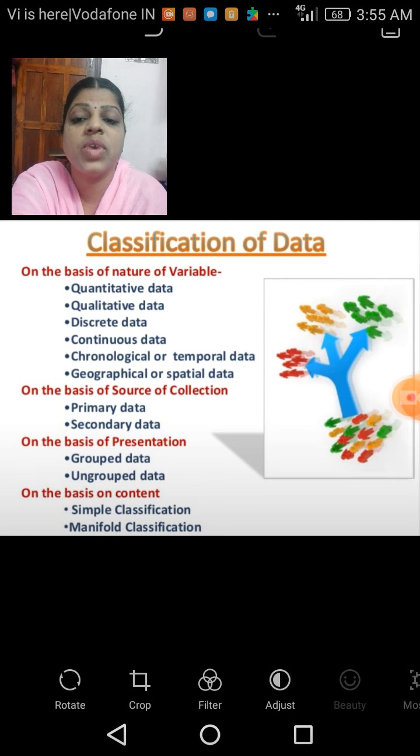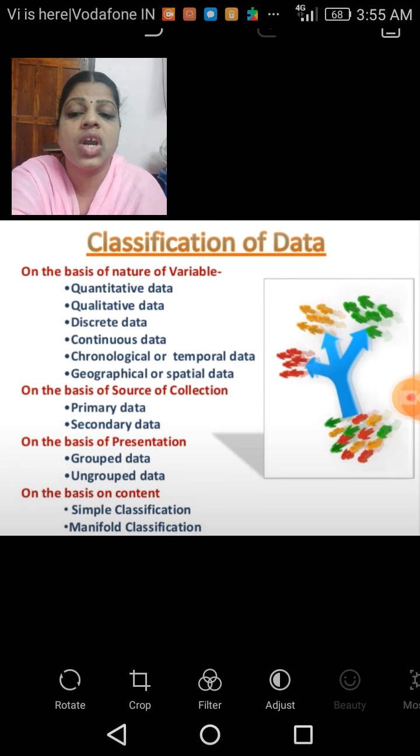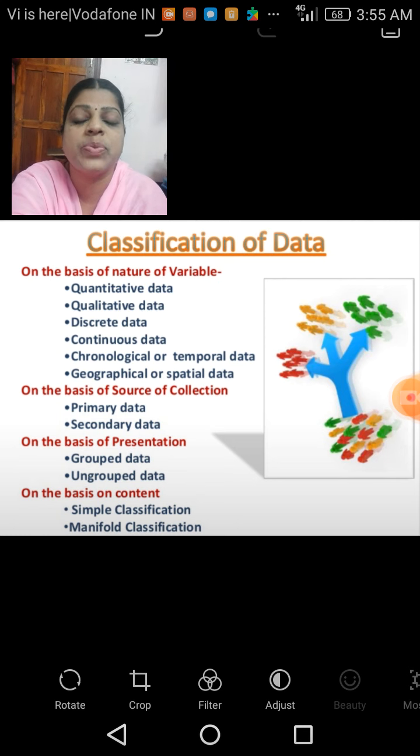First we will discuss the classification on the basis of the nature of the variable. The first one is quantitative data. Second is qualitative data. Third one is discrete data. Next one is continuous data. Next, chronological or temporal data. Geographical or spatial data. These are the different natures of the variable into which the data are classified.